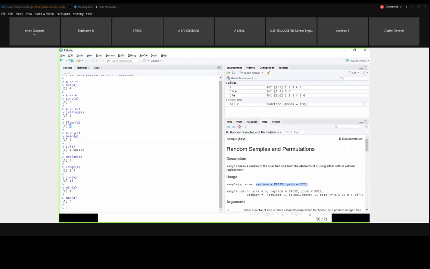Here I am using the range value 1:5 and I am identifying the mean value of a, standard deviation of a, median value of a, then range of a. Range means from which value it starts and which value it ends. And sum of a is nothing but 1 plus 2 plus 3 plus 4 plus 5, that is 15. Minimum value is 1, maximum value is 5.